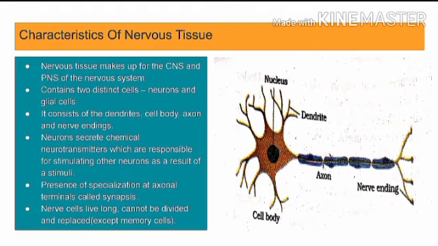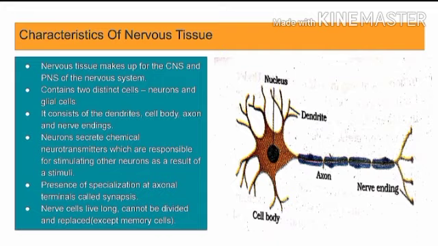Now we are going to start our next topic, that is nervous tissue, so please learn it carefully. Characteristics of nervous tissue. Nervous tissue makes up the CNS and PNS of the nervous system and contains two distinct cells, neurons and glial cells. It consists of the dendrites, cell body, axon, and the nerve ending.